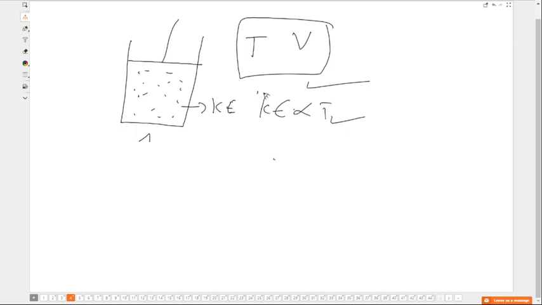So they will start moving very fast, and they are going to hit the walls more frequently. Pressure increases, so it pushes the piston above, so volume increases. That is the reason. We will see that when we come to those laws.